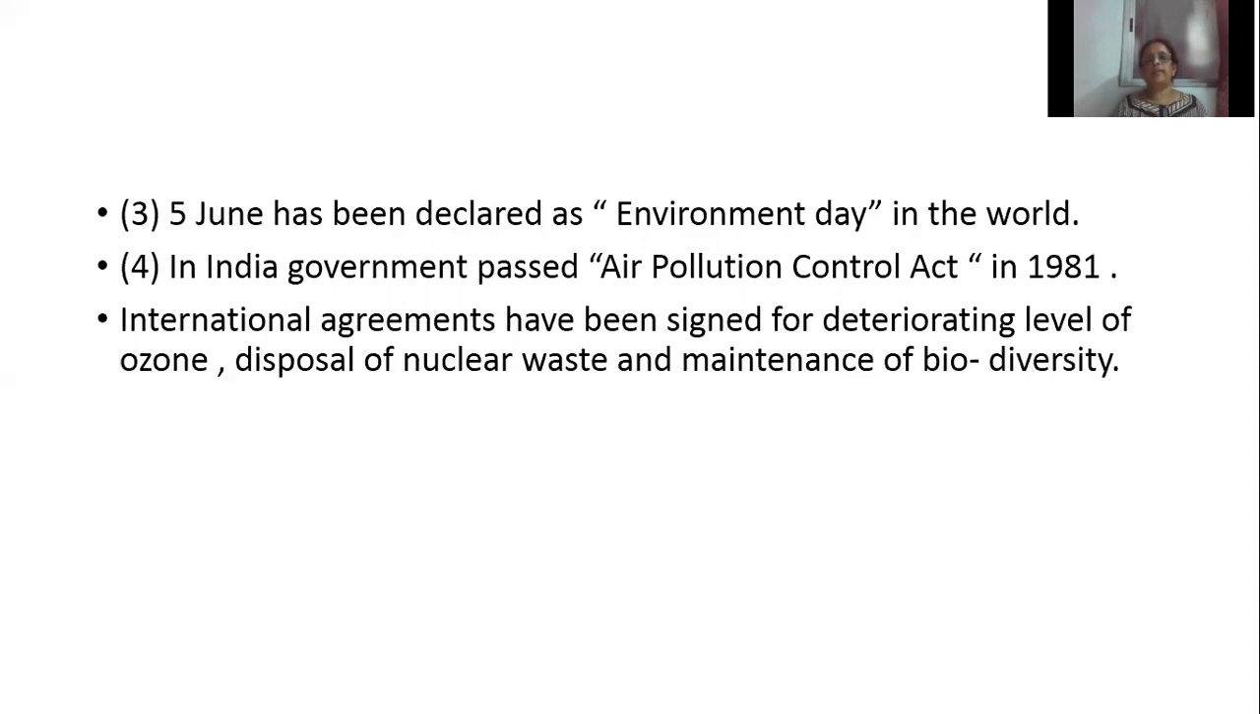So, what are the steps taken by the government of India? First one, information about the pollution condition of different cities of the nation is presented. Second, central and state pollution control boards have been established to control pollution. Third one, 5th June has been declared as Environment Day in the world. Fourth one, in India, the government passed a Pollution Control Act in 1981. Then fifth one, international agreements have been signed for deteriorating level of ozone, disposal of nuclear waste, and maintenance of biodiversity. I have written the questions in each topic, and you write down the questions in your textbook and learn the answers from the textbook.